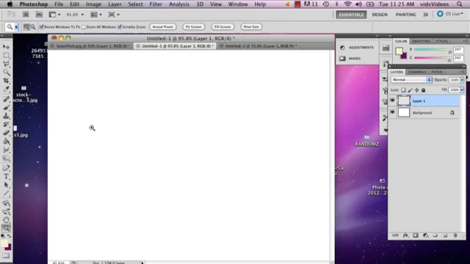I'm a graphic artist, and I'm going to show you how to draw a tube in Photoshop. So the first thing you're going to do when you're drawing a tube is you're going to want to make sure that you have the Ellipse Tool selected.